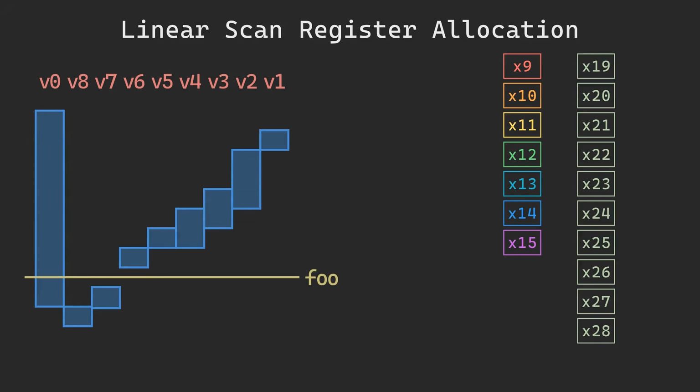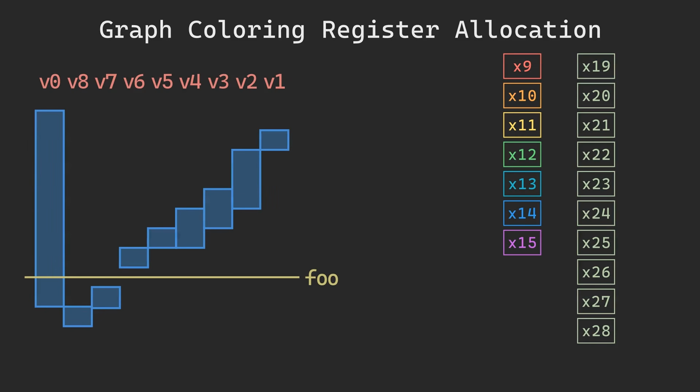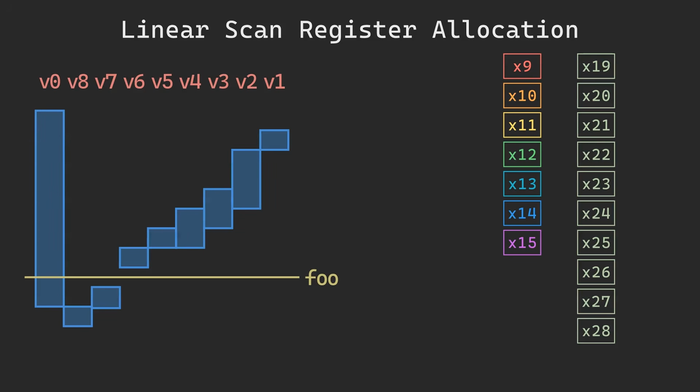It's fast, but not the most efficient one. Another one exists named graph coloring. It's extremely interesting, but vastly more complicated to implement, and I was trying to speed up development time. The core idea of linear scan is actually quite simple.